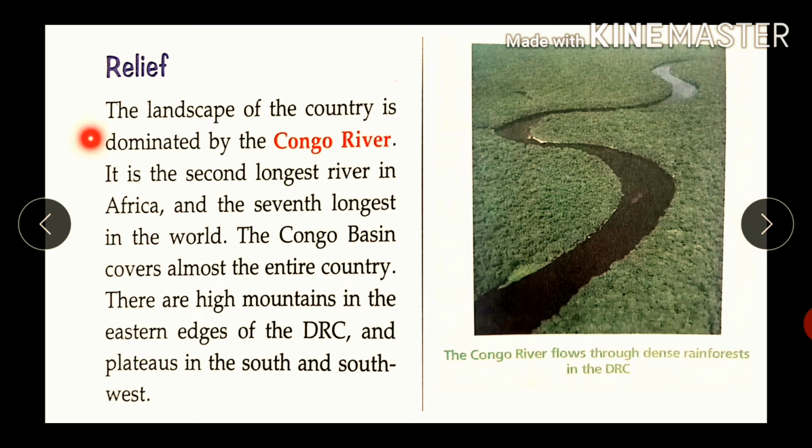Relief. The landscape of the country is dominated by the Congo River. It is the second longest river in Africa and the seventh longest in the world. The Congo Basin covers almost the entire country. There are high mountains in the eastern edges of the DRC and plateaus in the south and southwest. So students, you can see in the figure the Congo River flows through dense forest in the DRC. How dense the forest is here, you can see this.